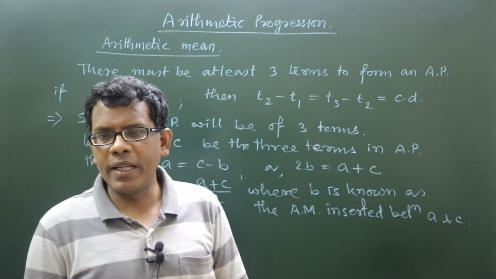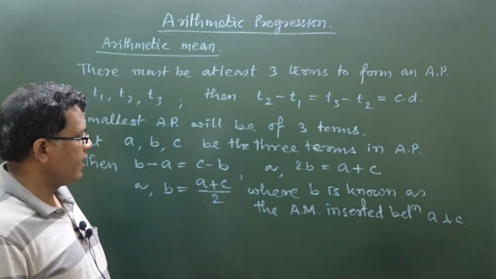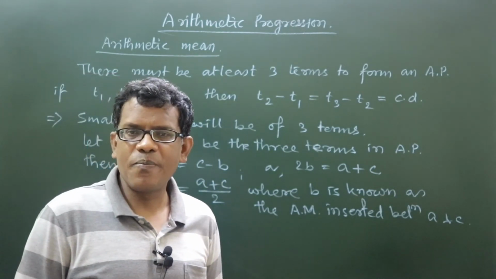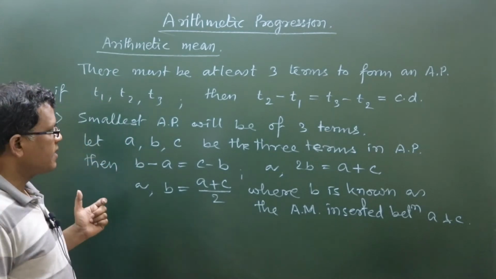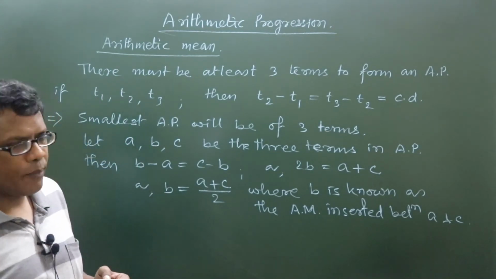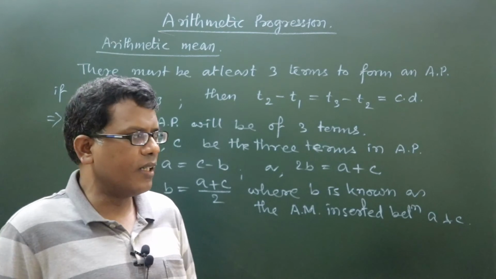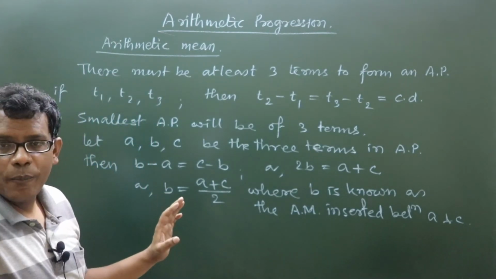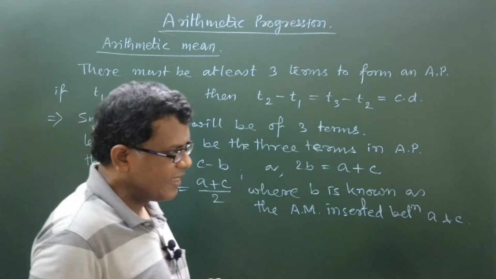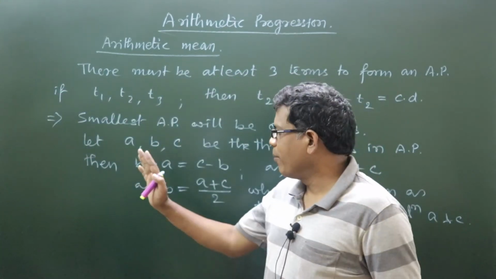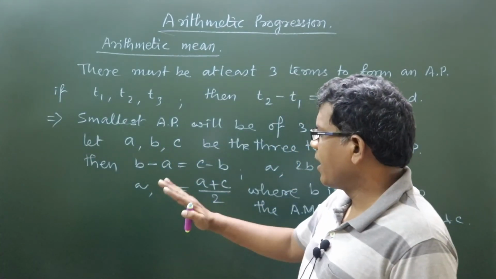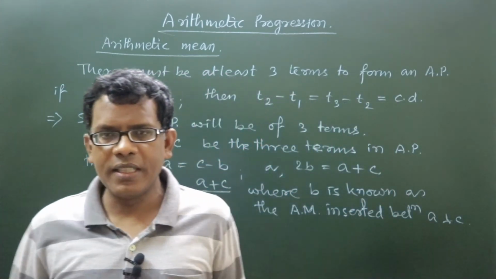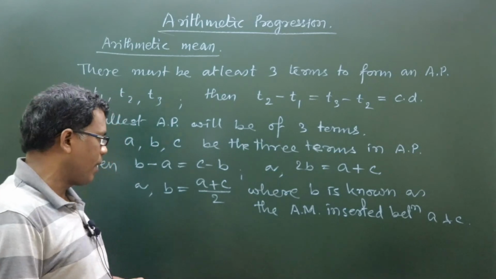As B is the middle term in between A and C, forming the smallest AP of 3 terms A, B, C, out of which B is the middle term kept in between A and C. The extreme numbers are the first and third numbers, A and C. B is the second number. So that's why it is said to be inserted in between the two extreme numbers.